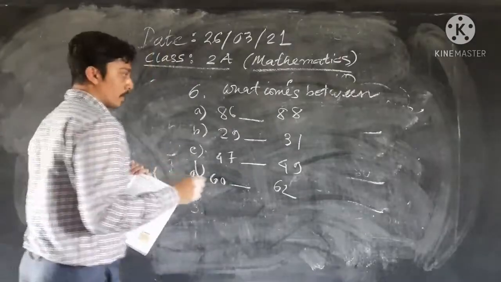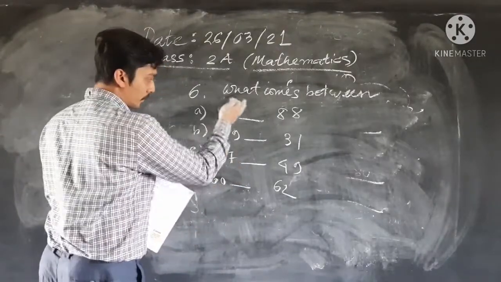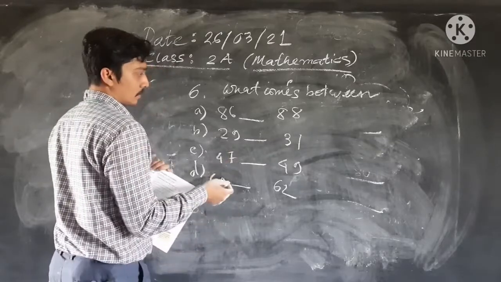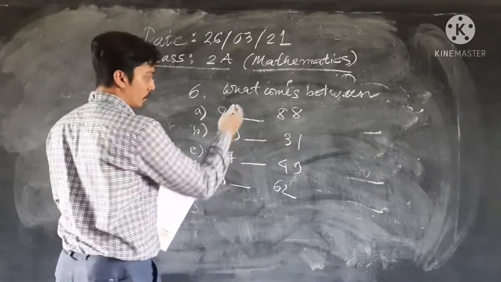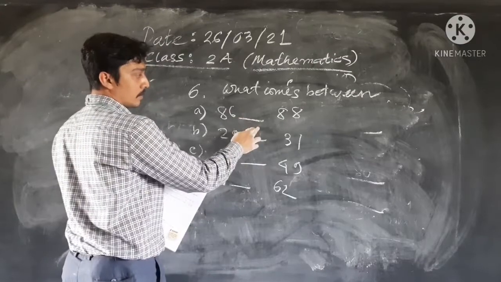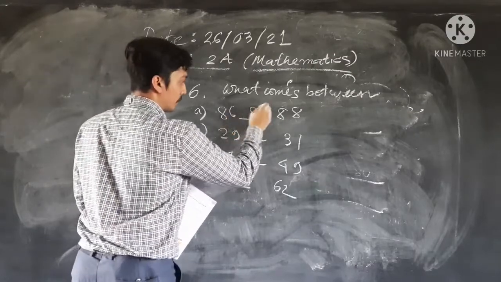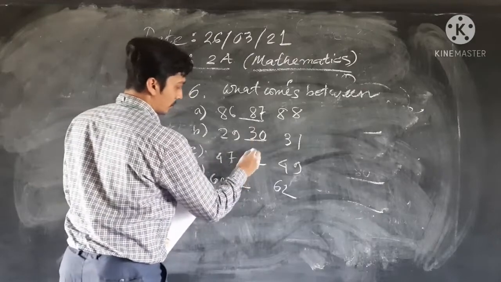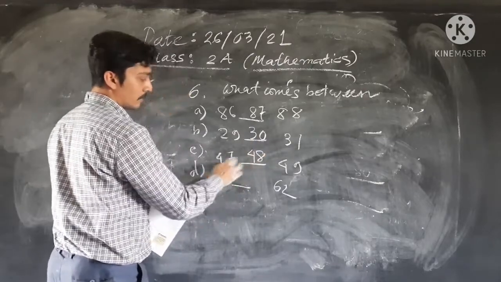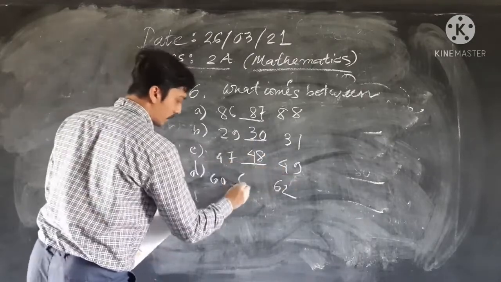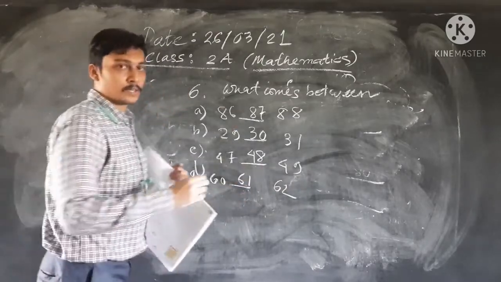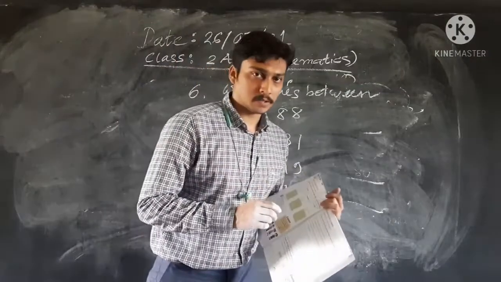I think you will get the answer on your own. Obviously, what comes between 86 and 88 is 87. Then 30, 48, and 61. So they are the numbers between their respective numbers.